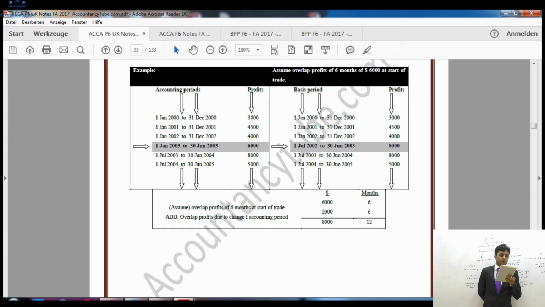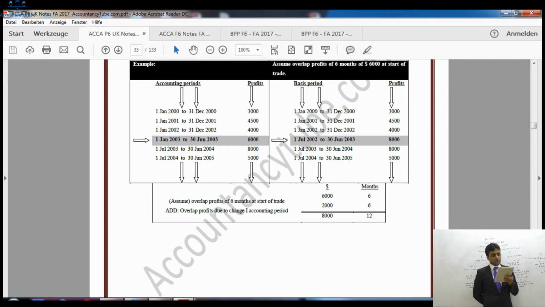So the previous 4,000, year ending 31st December 2002, was for 12 months. So we took 6 months worth of profit from there, because we are taking 6 months into our basis period, right? So 6,000 plus 2,000 is equal to £8,000, which you can see on the right side of your lecture notes. So that's why £8,000 is profit.